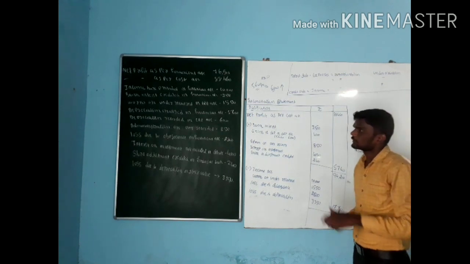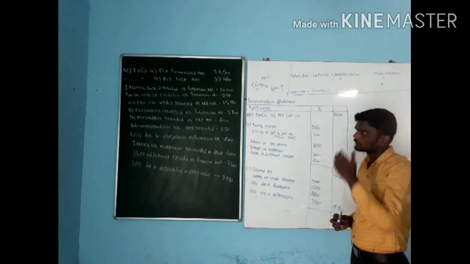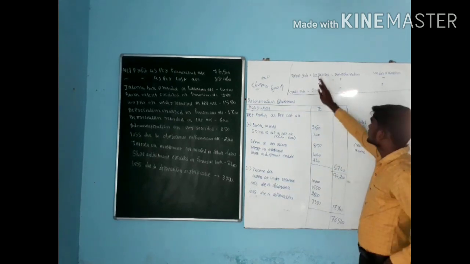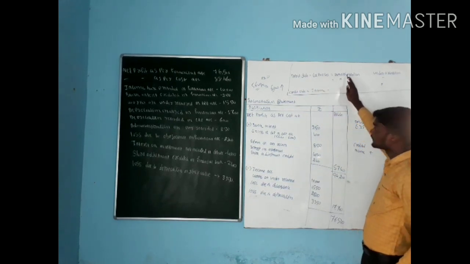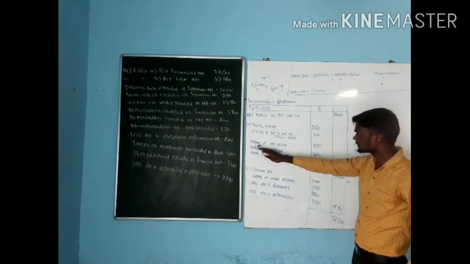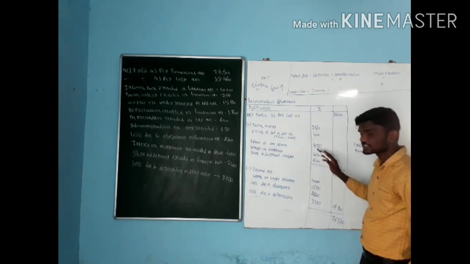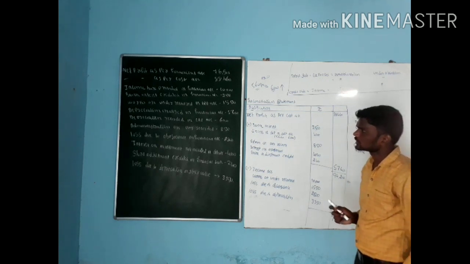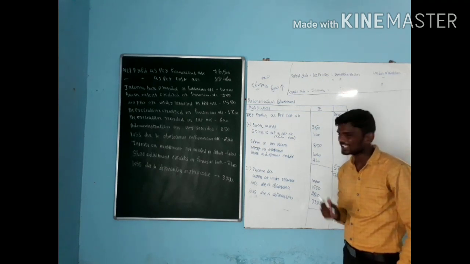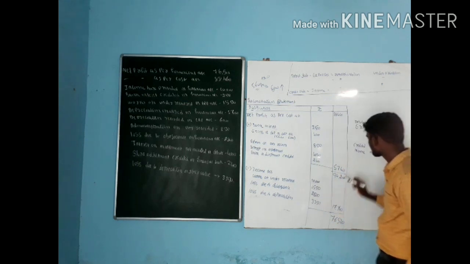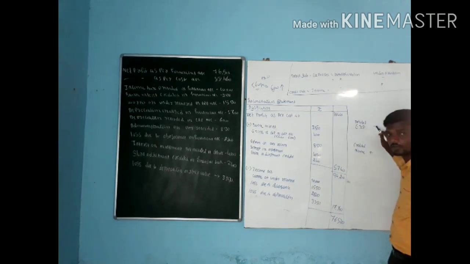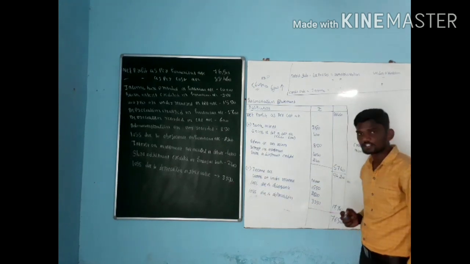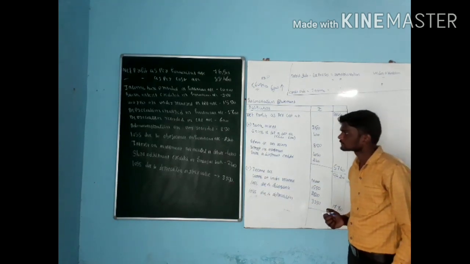Next one, administrative overhead over recovered. Administrative expenses over recovered. Any kind of expense over recovered, go for add. That is administrative overhead over recovered, 850 rupees. Next one, loss due to obsolescence in financial account. Any kind of loss means any kind of expense, so we need to go for minus. Loss due to obsolescence, go for minus, that is 2,800.